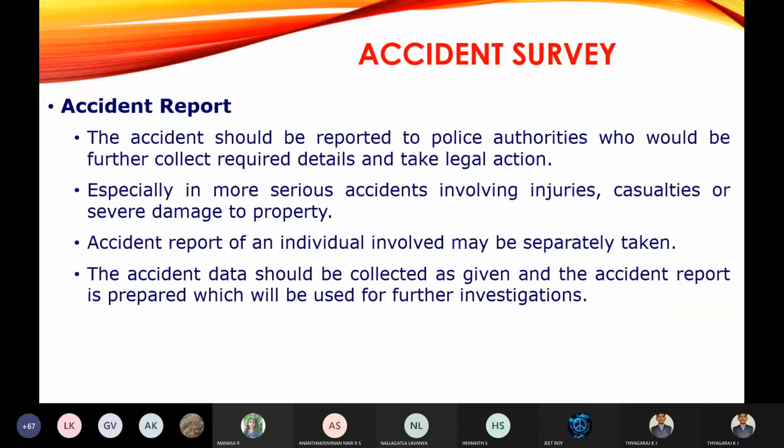The next one is the accident report. After collection of the data, we are going to compile the data in a single report called the accident report. I told you, the accident should be reported to the police station authorities, who will further collect the required details and take legal action. So as soon as an accident has occurred on the road, first you have to inform the nearby local police station.